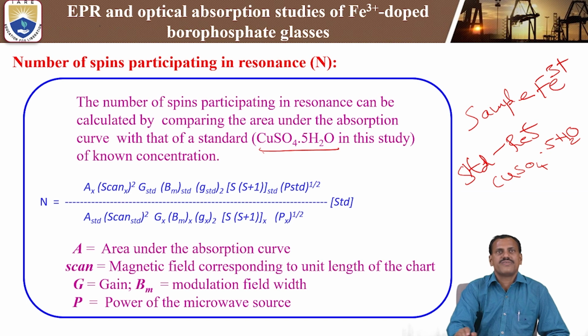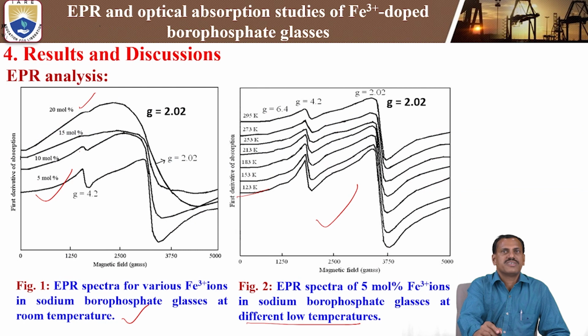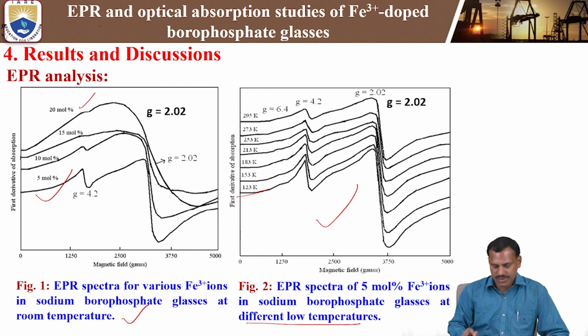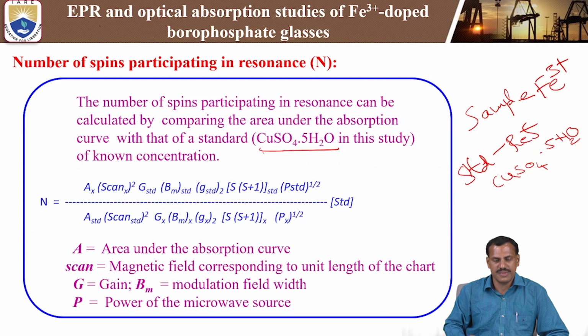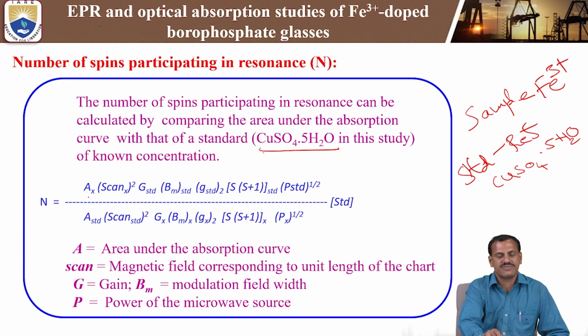So by using this formula, N equal A_x, and so on, where standard means here the reference sample, and x means the present study, iron 3 plus ions. So by using this formula we are calculating. Here A means area under the absorption. Each and every peak, in the first derivative absorption curve, we can calculate how much absorption area is there. We are calculating the area under the absorption curve. That value is mentioned here as A_x or A_standard: A_x for the sample, A_standard for the reference sample.